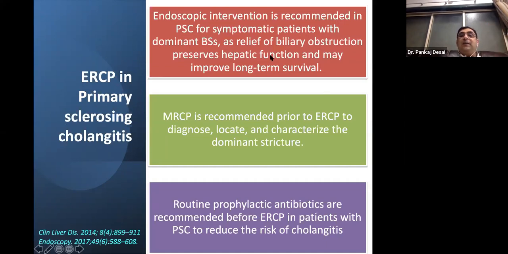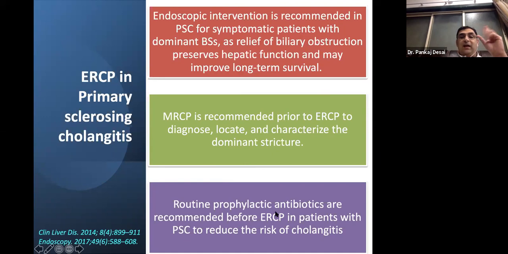As regards ERCP in PSC for symptomatic patients with dominant strictures, ERCP is a must for relieving biliary obstruction. It preserves the hepatic function and may improve long-term survival. MRCP prior to ERCP is always important to know which stricture, the location of the stricture, and its characterization. Then you plan your ERCP, whether to dilate that stricture or place a stent for a short period of time.